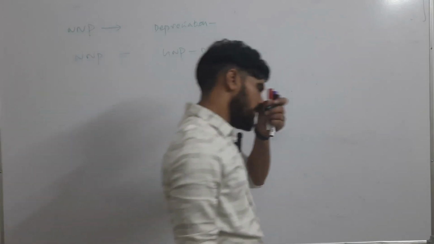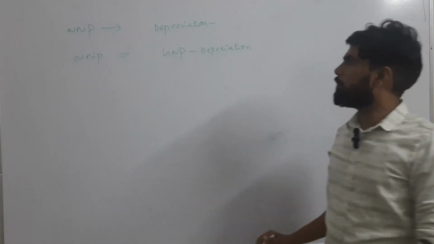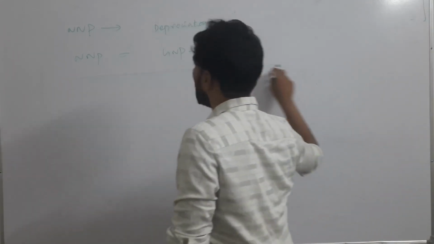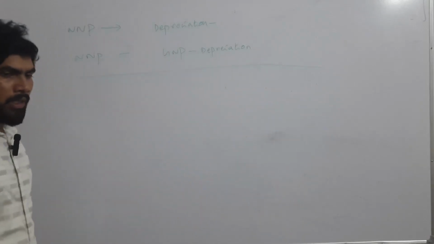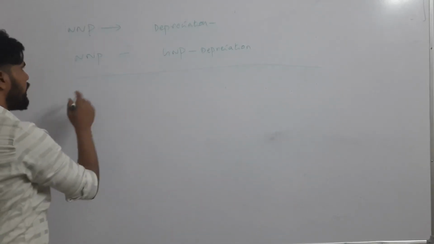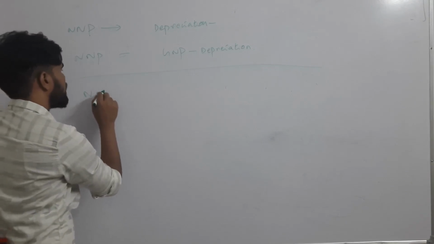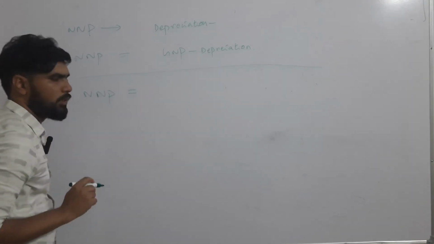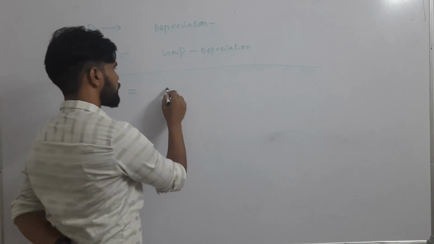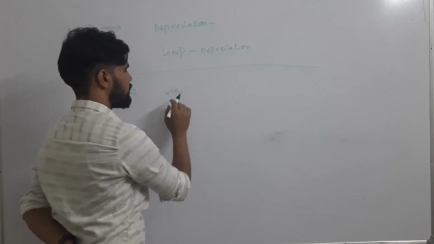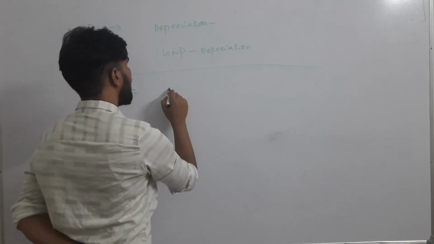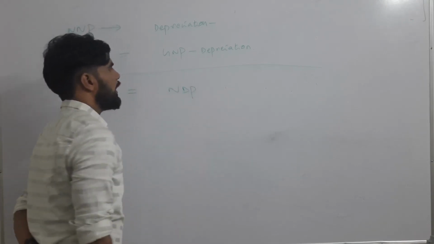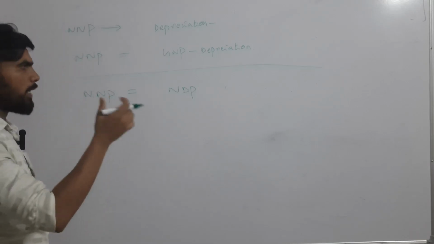This is one way of calculating, but another important way of calculating NNP we have to understand. NNP is equal to NDP, net domestic product, which is GDP minus depreciation.